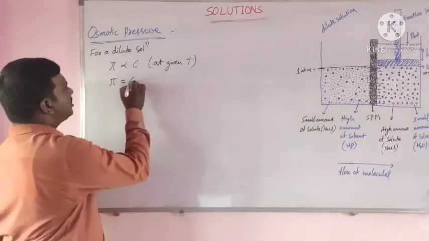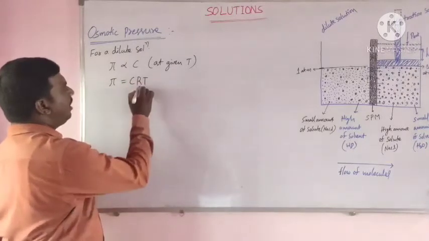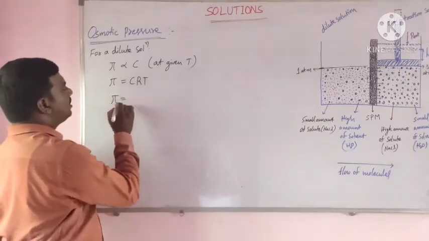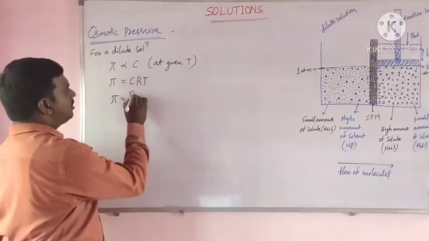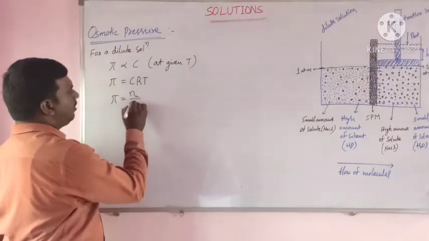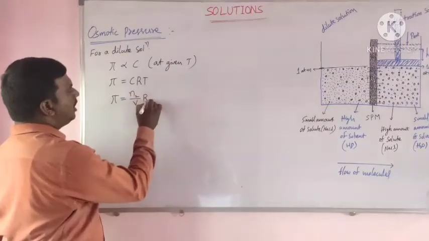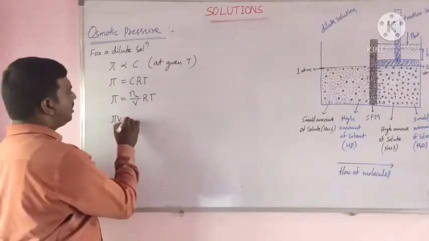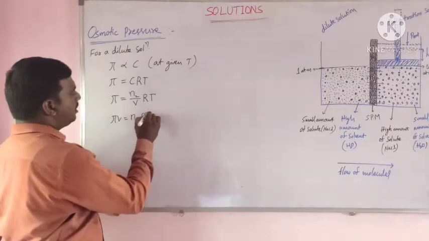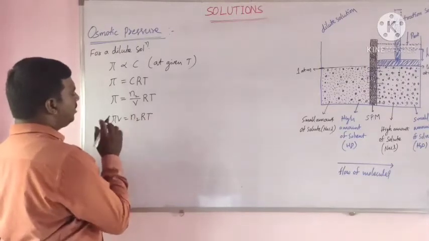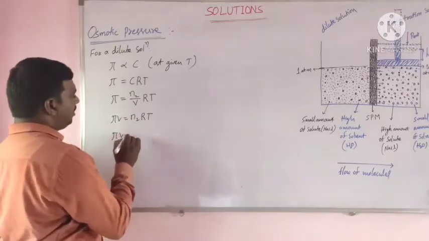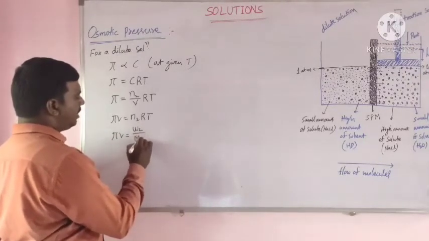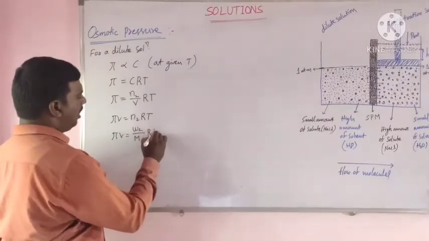Now pi is directly proportional to concentration. Pi is equal to CRT. Here R is the gas constant, C is the concentration, and T is the temperature. Then pi is equal to C, which is n2 by V, into RT. Here n2 is the number of moles of solute. Then pi V is equal to n2 RT, where n2 is the mass of solute by the molar mass of solute, into RT.